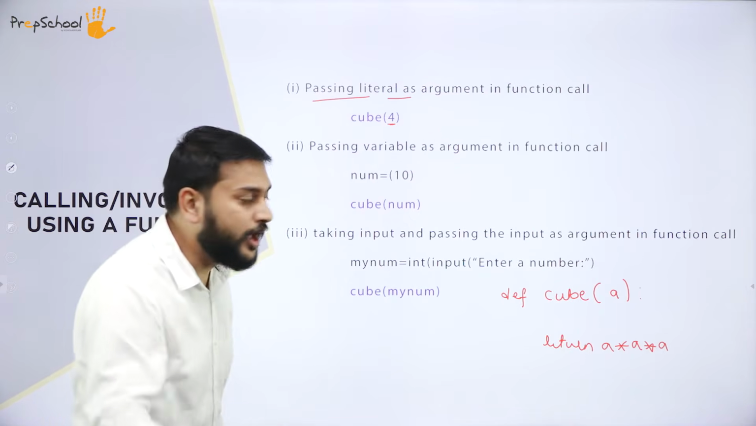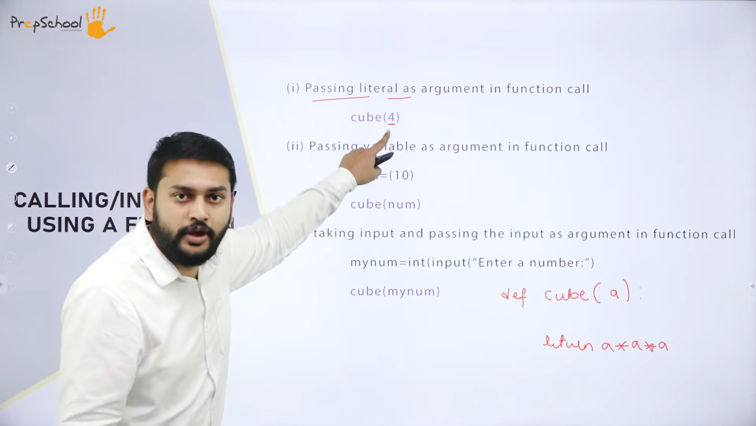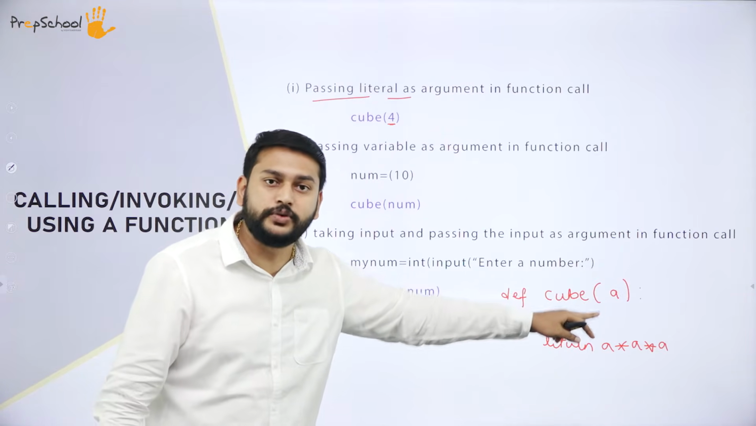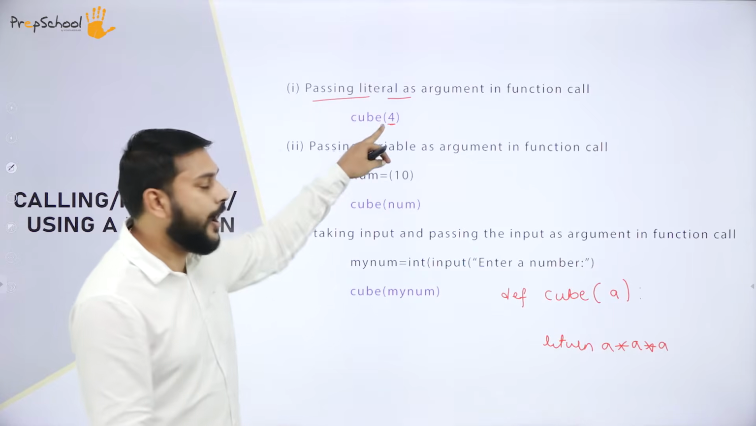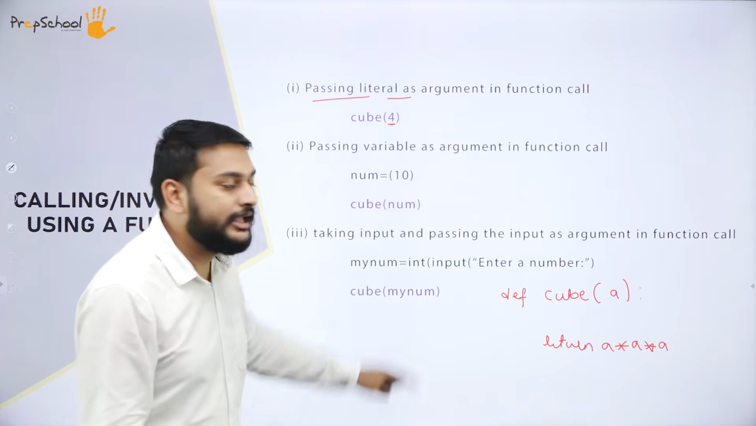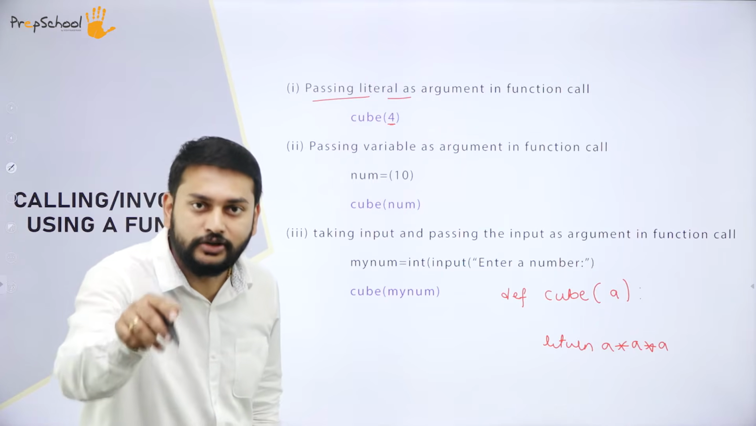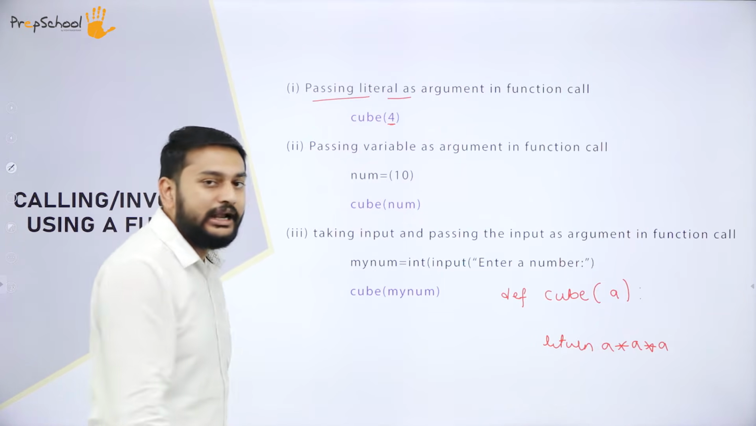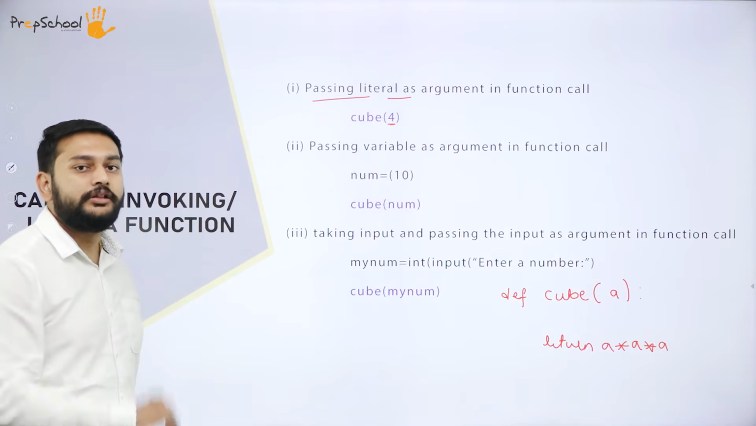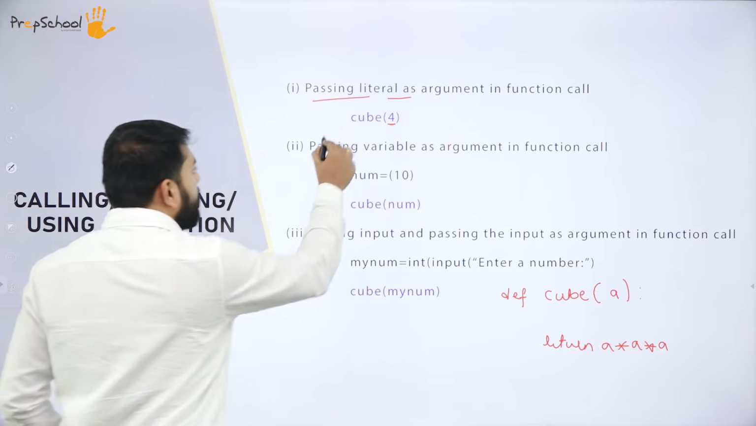What is the first way? So I have the function name. Inside that function name, I have to pass one argument. What am I passing? I'm passing the literal directly. So 4 is my literal. This is what I will call a literal. By passing the literal, I'm calling the function. That is the first one that you should remember.